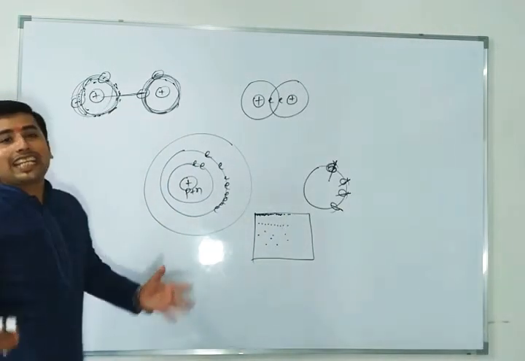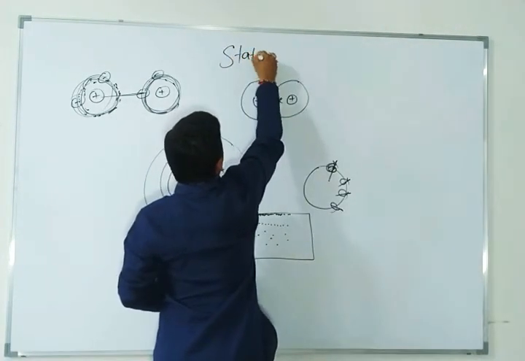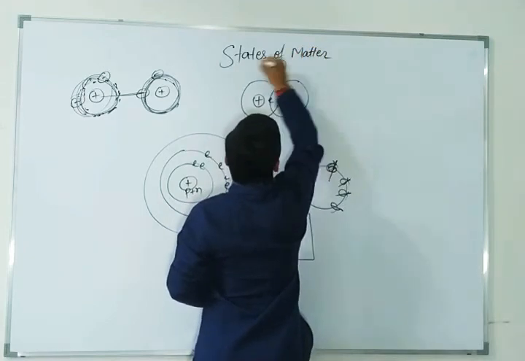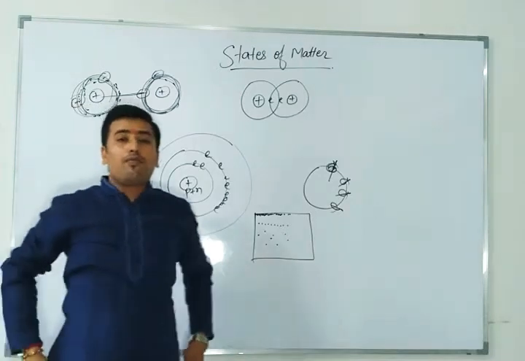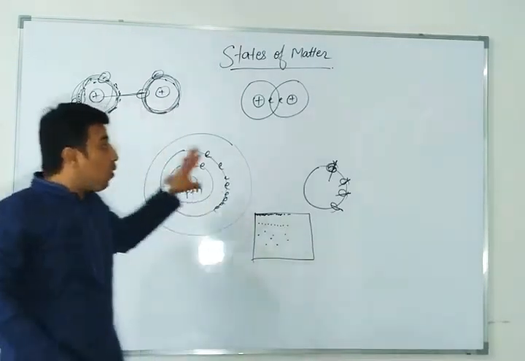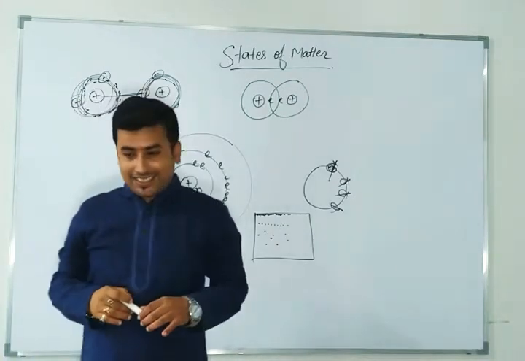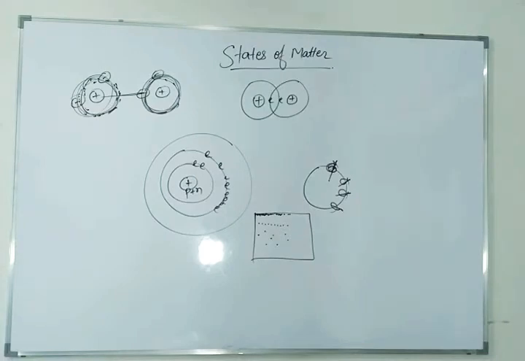So today nothing else, we are going to discuss about the states of matter. It is states of matter, class 11, chapter number 5, NCERT. States of matter. Have you ever thought about these whole concepts, whatever right now I have said to you? So there was one scientist, John van der Waal. Have you heard the name John van der Waal?